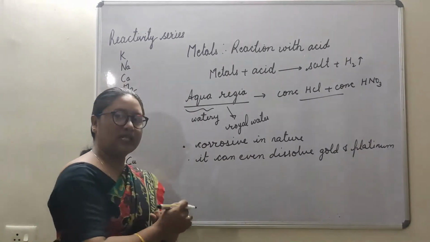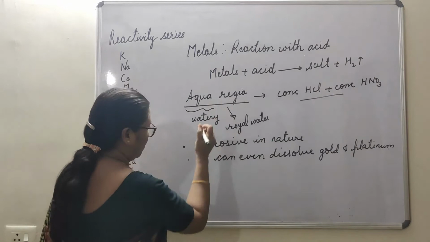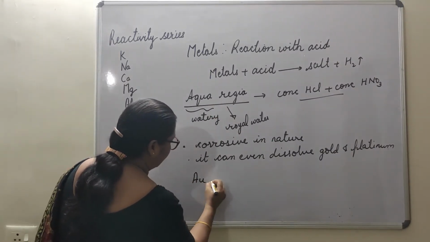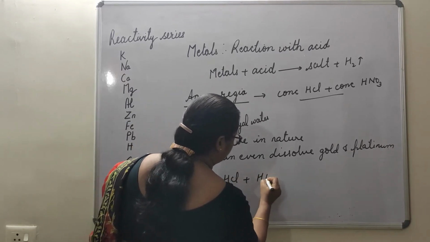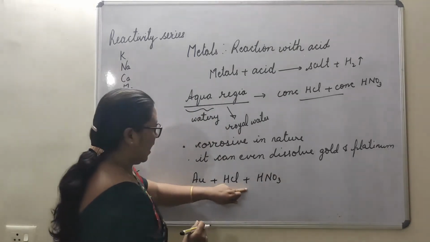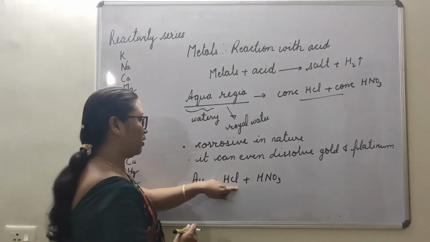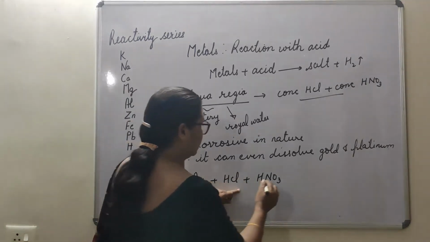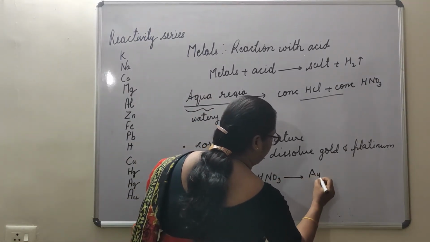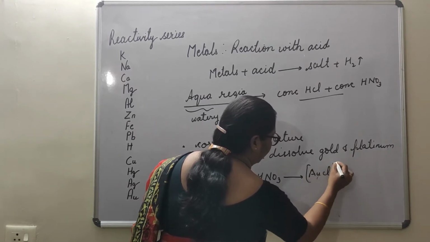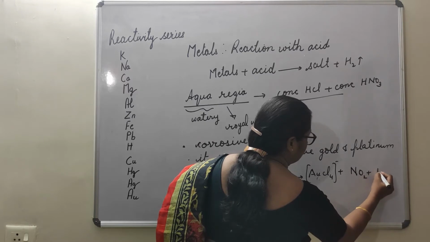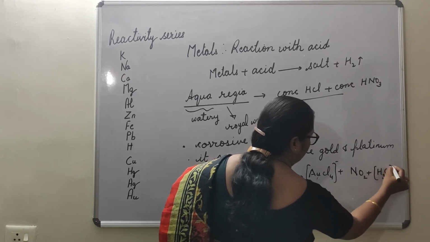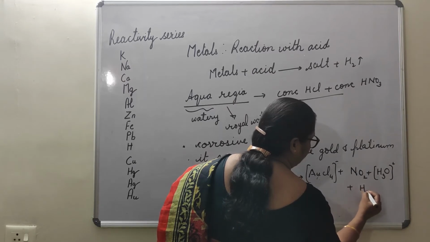Okay, now quickly we will see how gold reacts with aqua regia. Au plus HCl plus HNO3, because aqua regia is made by the combination of these two acids, gives us AuCl4 plus NO2 plus H3O plus H2O.